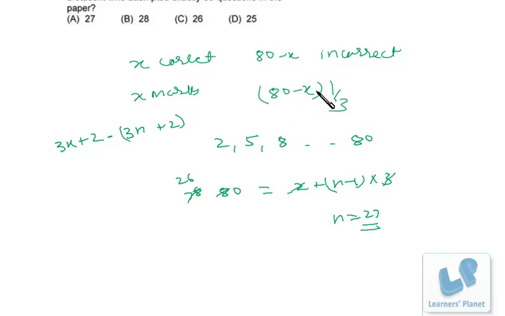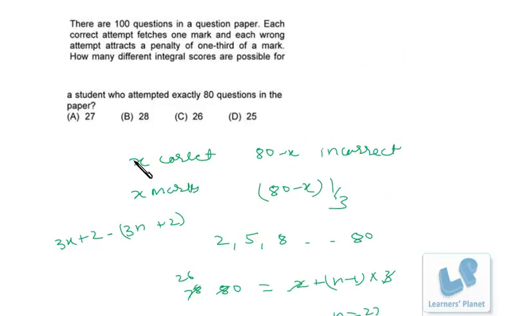If you put 2, if you put 5, if you put 8, in every case you'll get 80 minus X divisible by 3, so you'll get an integral value over here. An integral value deducted from an integral value will give an integer. So in all, 27 is the correct choice. That means 27 different integral scores are possible, right? I hope you are clear.